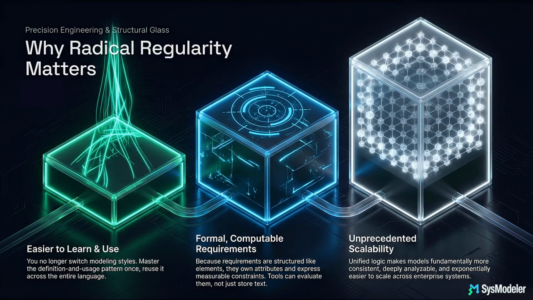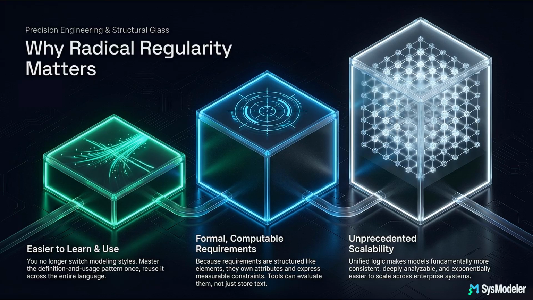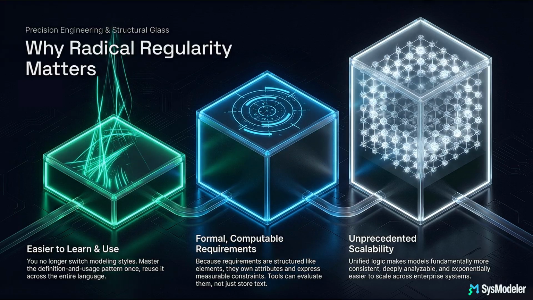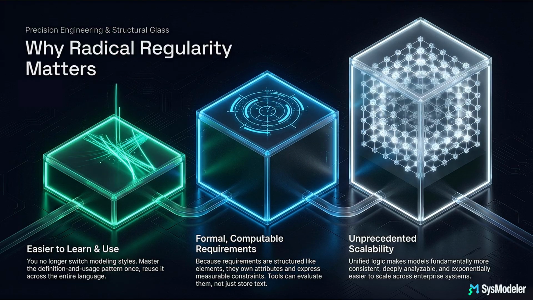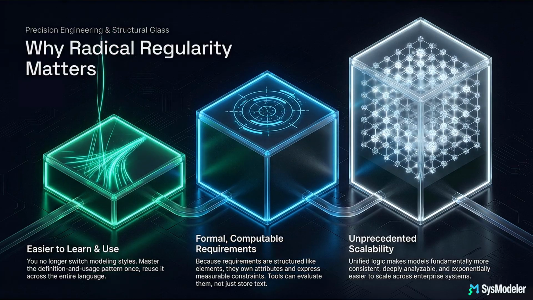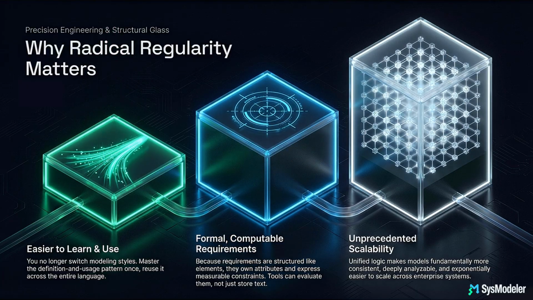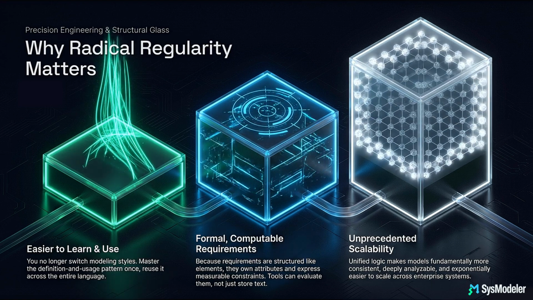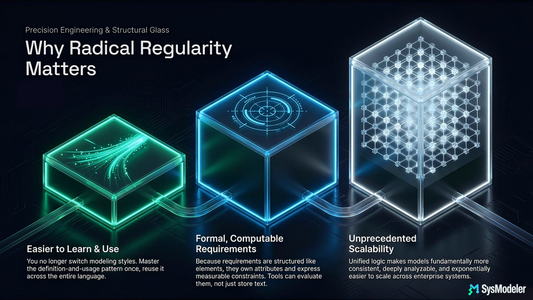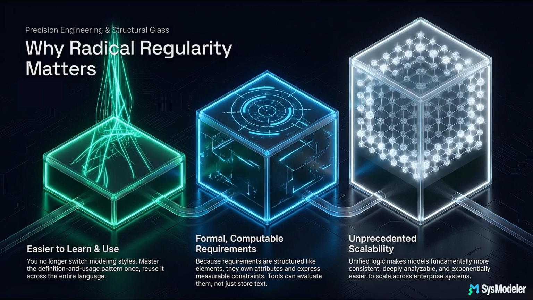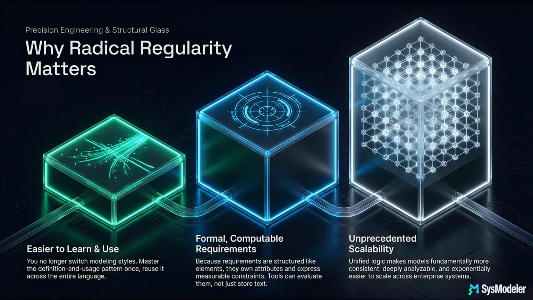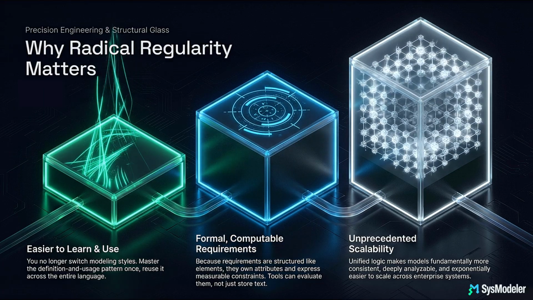Second, it makes requirements formal. Because requirements are structured like other model elements, they can own attributes, bind to specific system elements, and express measurable constraints. That allows tools to evaluate them rather than just storing text. Together, these changes make SysML v2 models more consistent, more analyzable, and far easier to scale.